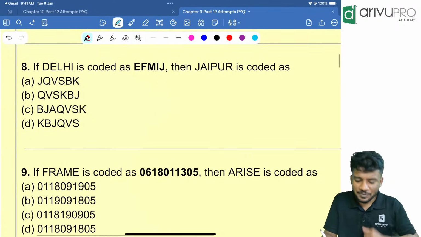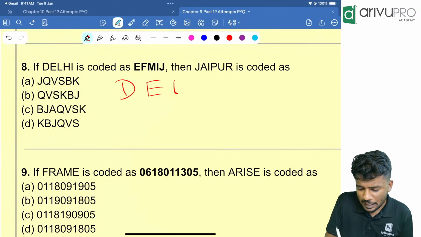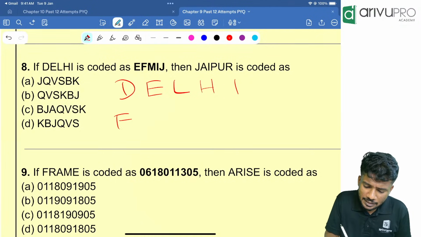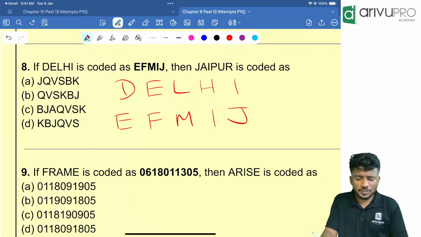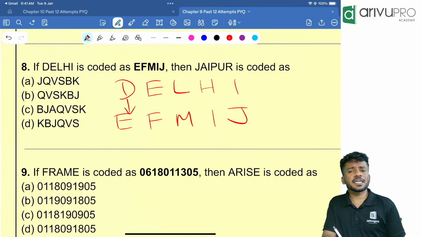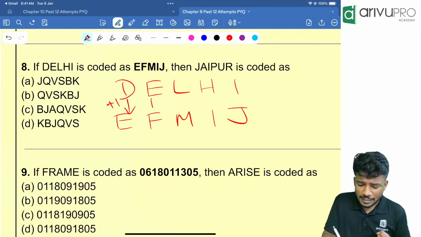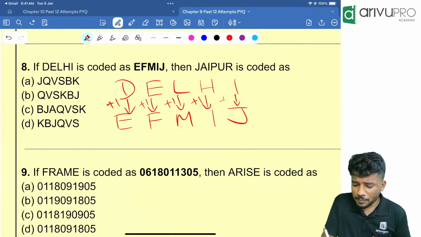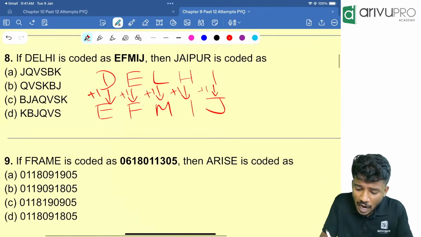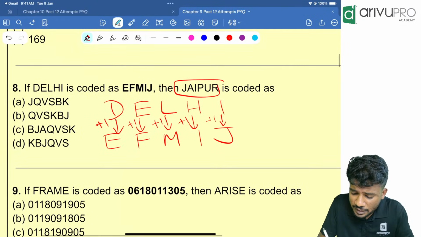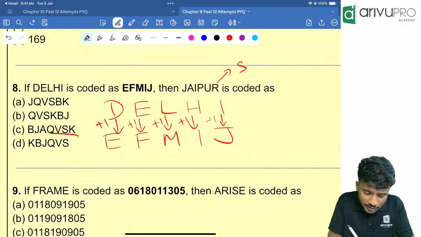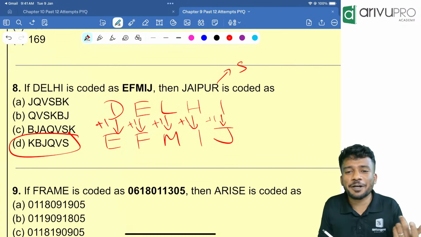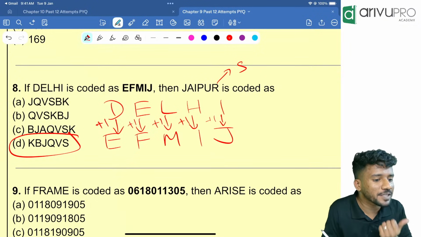Now people, Delhi, D-E-L-H-I is coded as E-F-M-I-J. Then Jaipur is coded as, what is the question, people? D is becoming E. D plus 1, correct? E is becoming F plus 1, L-M plus 1, H-I plus 1, I-J plus 1. That means everything should be plus 1. Jaipur is the question, right? R plus 1 is S. That means looking at that, there is only one option with S at the end. That is option D. That's your answer, people. I hope that you got it.